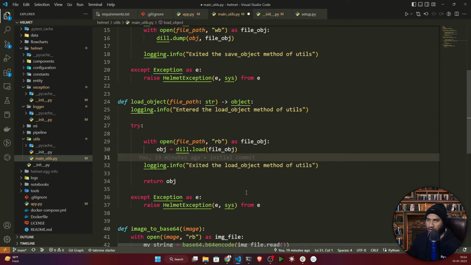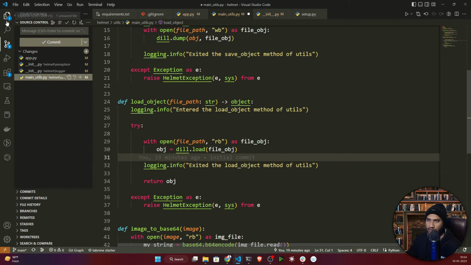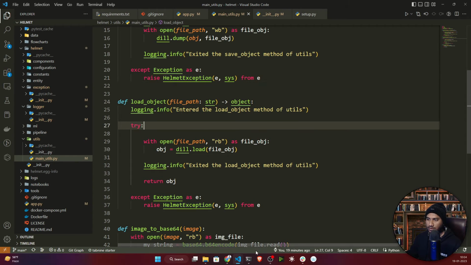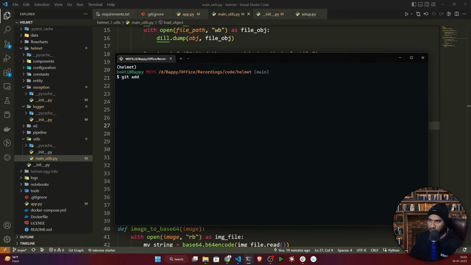Now let's commit these changes in our GitHub. I'll open my terminal. First of all, let's see what files need to be committed. Okay, I'll clear the terminal. I'll write git add dot, then git commit -m added logger, exception and utils.